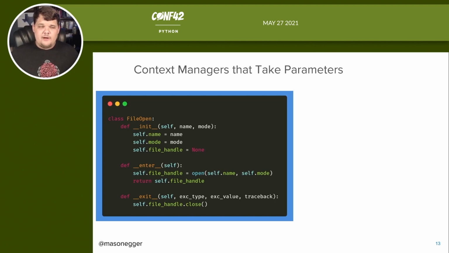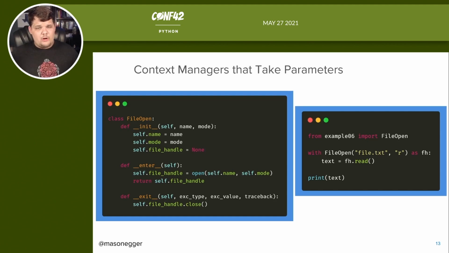And then for the dunder enter, we say self.filehandle equals open(self.name, self.mode). So this is the same open that we're typically used to seeing, and this is what we would write if we were writing regular code. And then we're going to return that file handle so that the person can actually use it. And then when we exit, we're just going to close that file handle.